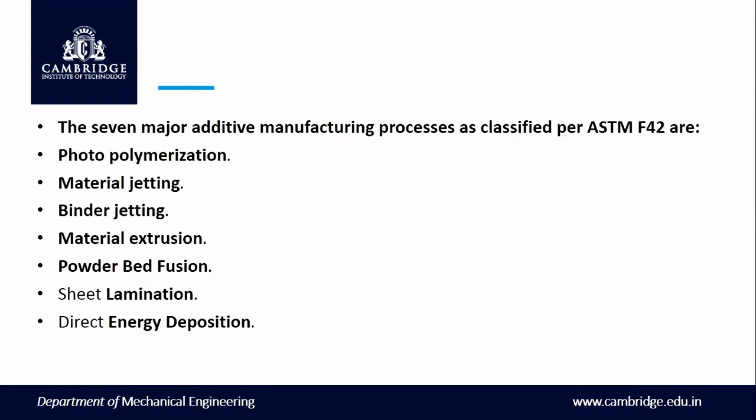Based upon F42, they have given photopolymerization, material jetting, binder jetting, material extrusion, powder bed fusion, sheet lamination, and direct energy deposition. These are the types with respect to your syllabus that I am talking about now.